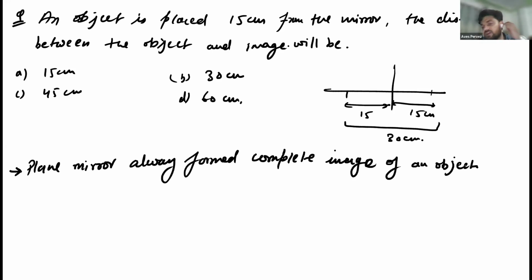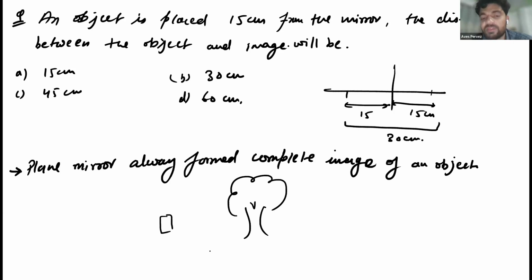For example, if you are having this size mirror, and if you want to see the image of an elephant or some bigger object, like this is a tree, and you are having a mirror like this. You can't see the complete image of this tree at once because the mirror is very small, but it will form a complete image.